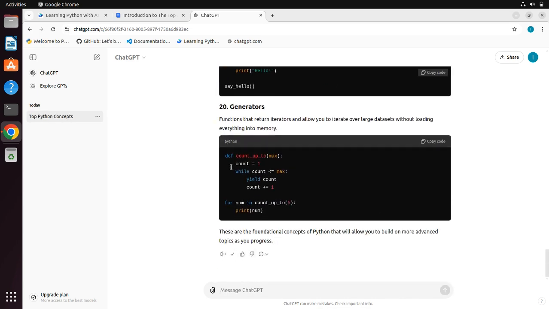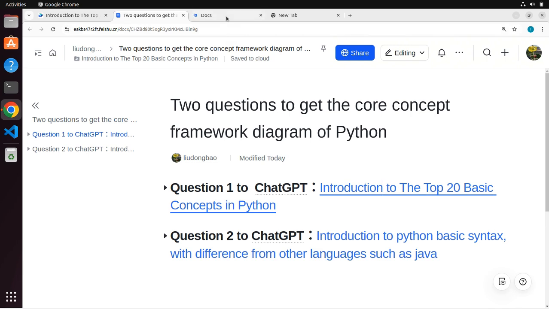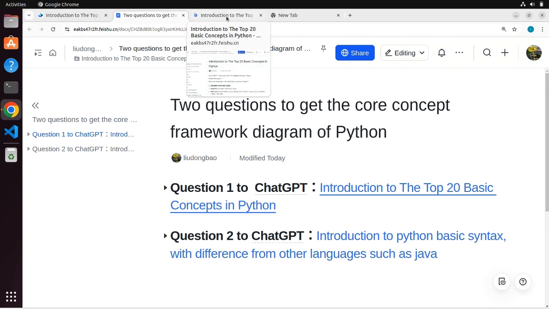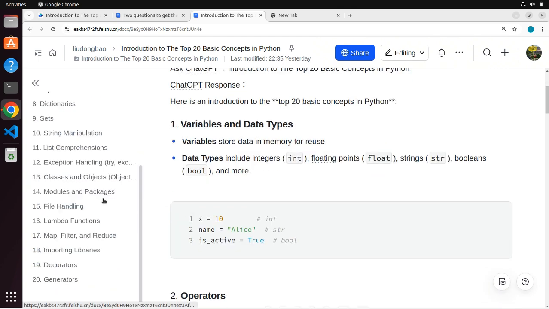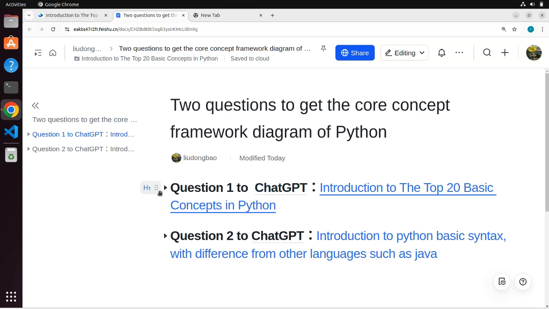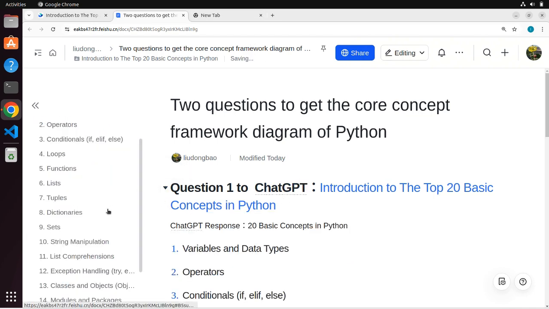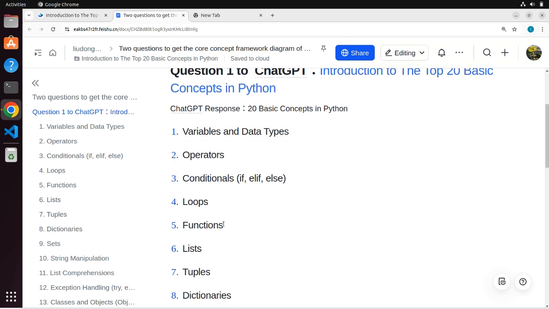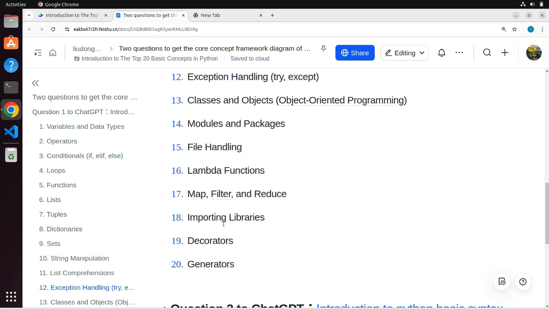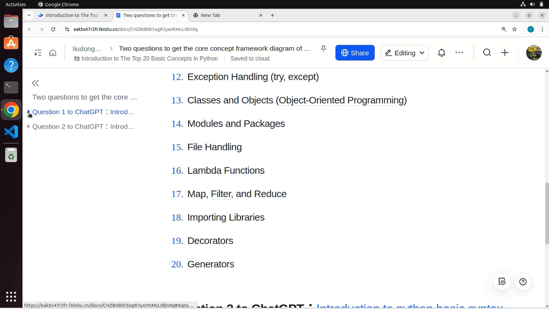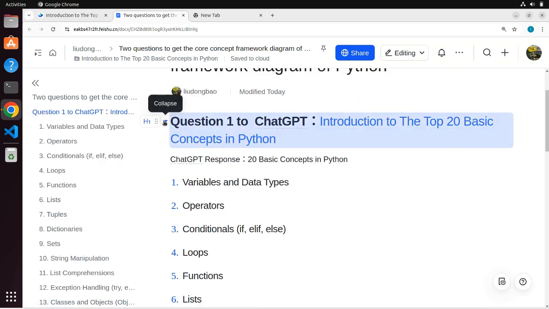Everyone can start by getting familiar with the following 12 concepts, including variables and data types, operators, conditionals (if, elif, else), loops, functions, lists, tuples, dictionaries, sets, string manipulation, file handling, importing libraries. The remaining 8 concepts can be learned later when needed in subsequent Python development, including list comprehensions, exception handling (try, except), classes and objects, object-oriented programming, modules and packages, lambda functions, map, filter, and reduce, decorators, generators.